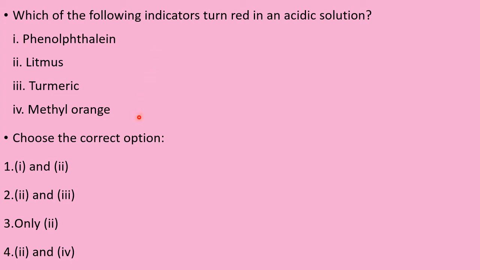Choose the correct option. He has given all four. Okay. The correct choice is C. Which one is there? 1 and 3, 2 and 3, only 3, 2 and 4. What is 2? 2 and 4. Methyl orange also changes slight red. Actually, it is the chocolate color. When you do the practical, you come to know. So without doing the practical, we will take 2 and 4. When you do the practical, you will understand.